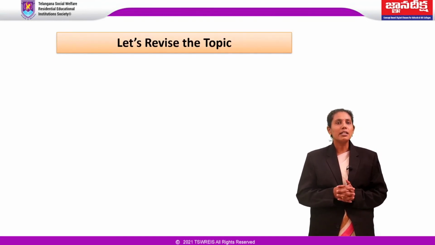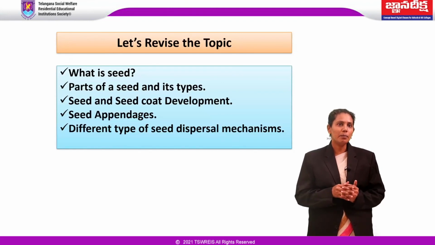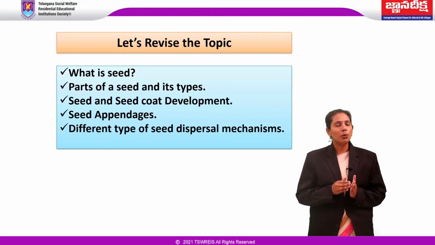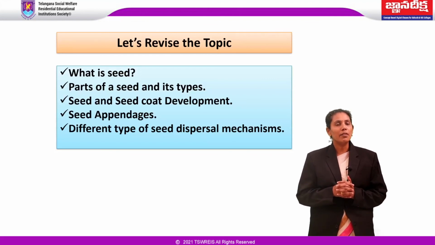We learned seed is the unit of reproduction which has embryo and endosperm. We have learned that parts of a seed are seed coat and embryo. We have also learned types of seeds based on number of cotyledons, that is monocotyledons and dicotyledons. We have learned the process of seed development.